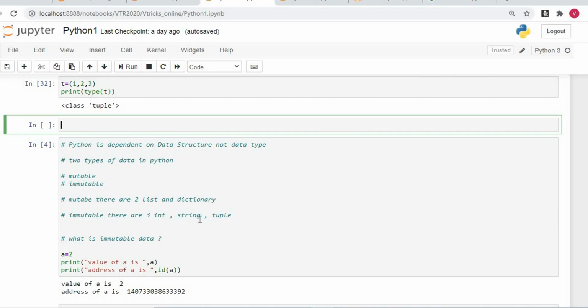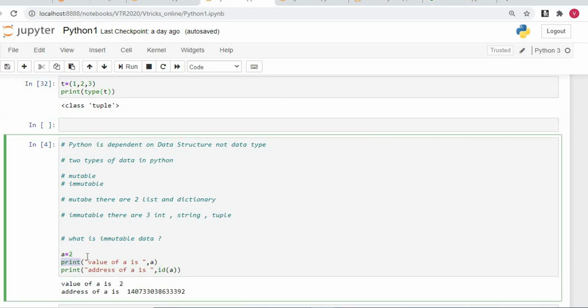We understood in our theory sessions: a is equal to 2, print value of a is a, print address of a is a. To print something onto the monitor, we have to use the print function. I open the bracket, write value of a is, close the quotes, put a comma and say a. When I put a comma and write something outside the double quotes, that would be printed with the variable.